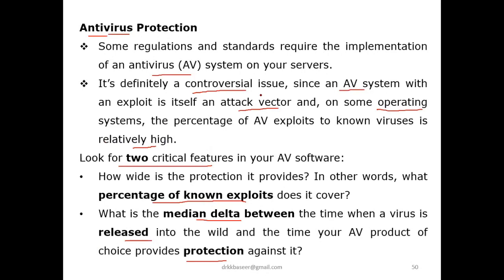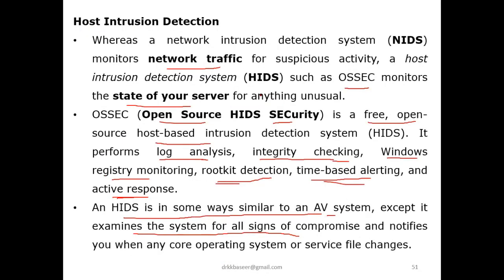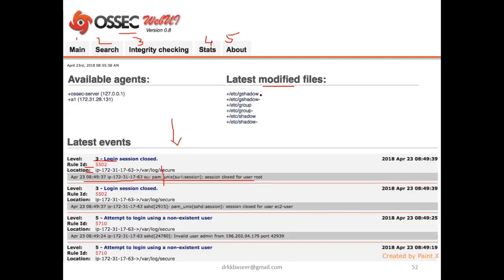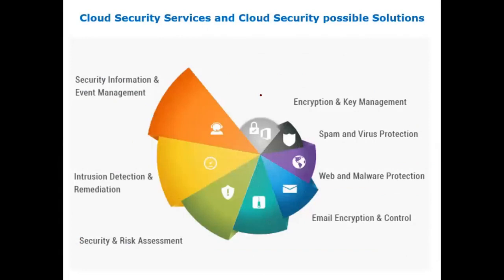And this is antivirus protection: how we have to do it, and what the two features of antivirus software are. And HIDS: the difference between NIDS and HIDS, as well as HIDS and antivirus. Then how OSSEC works, with a scenario or screenshot of the software. And then the last topic of this chapter.